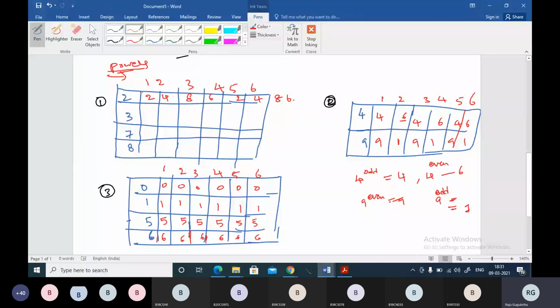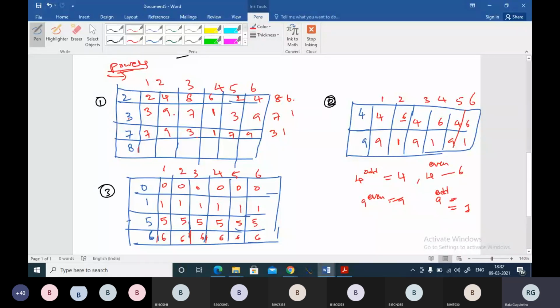And when you observe for 3 power 1, 3; 3 square 9; and 3 into 9, 27; 3 into 7, 21; again 3 into 1, 3; 3 into 3, 9. So 3971 will come. I'm writing the unit digits directly. Coming to the 7, 7 power 1, 7; 7 square 49, 9; 9 sevens, 63, 3; 3 sevens 21. So 7931 will come. Whatever comes here will come there, 7931, but in reverse.